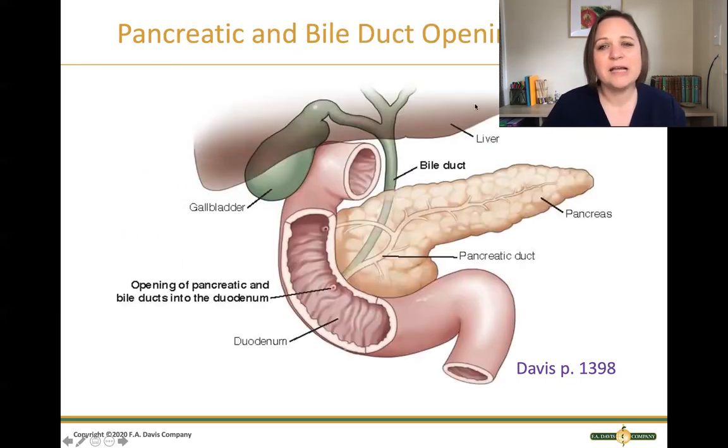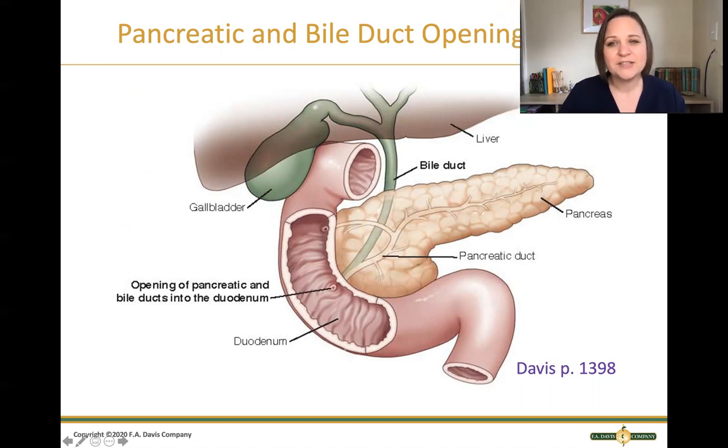So the pancreas is connected very closely to the bile duct. And so one of the causes of acute pancreatitis is gallstones. When those gallstones occlude the bile duct and near the pancreatic duct, then the pancreas is not able to release its digestive enzymes into the intestines. And when that happens, those digestive secretions get backed up into the pancreas, causing this auto-digestion of the pancreas itself. So you'll see that the pancreatic and the bile duct openings are very close.